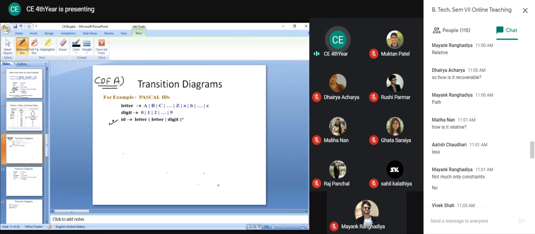So now for these regular definitions, what we have to do is construct a transition diagram. These transition diagrams are nothing but deterministic finite automata, but having a slight modification. That's why we have learned finite automata in the theory of computation. Now here you can see, we'll start from here when the first letter comes, because it is compulsory in the identifier. When the first letter comes, we'll consider L because it is compulsory. After that, we can have either any letter or digit.